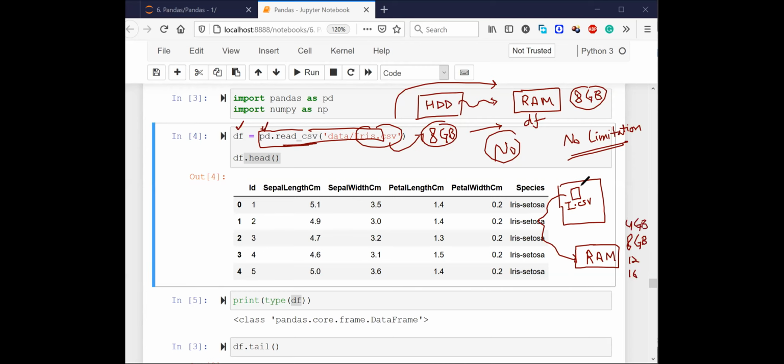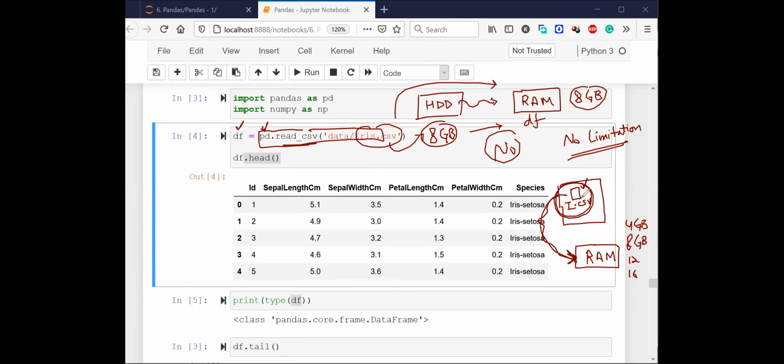Now, what if this CSV file is larger than your computer's RAM? Do you get the question that I was asking? I'm telling you that in case the CSV file is larger than the computer's RAM, you won't be able to bring it into the RAM, right?